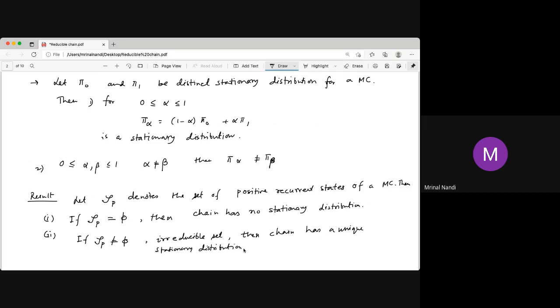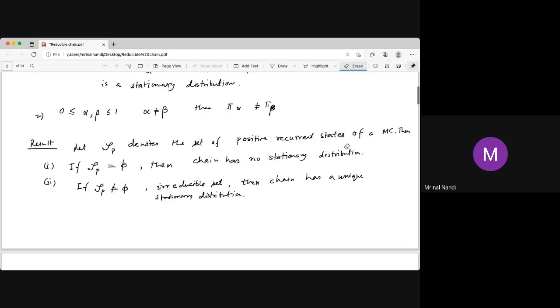And the last one: this is non-empty and the chain is not irreducible. It is a reducible chain. Then the chain has an infinite number of distinct stationary distributions, which we actually proved in the previous result.